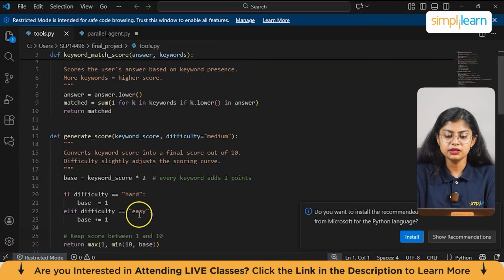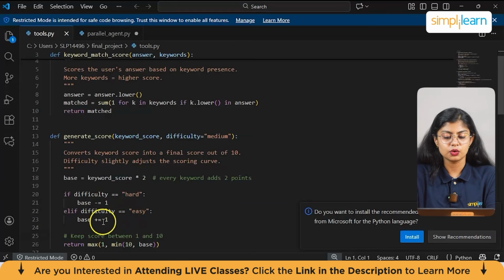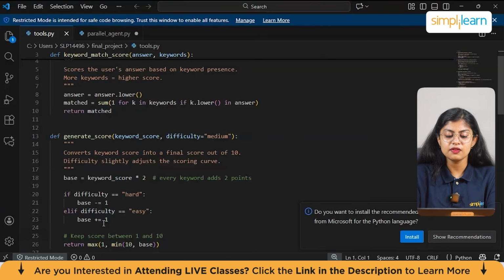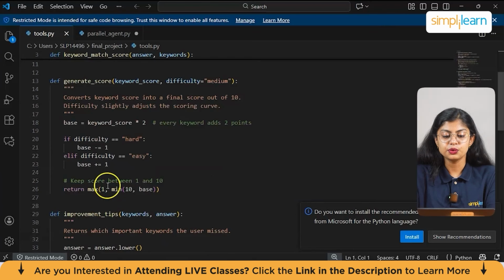And if difficulty is equal to hard, base -= 1, and else if difficulty is equal to easy, base += 1. So if the interview difficulty is hard, we reduce the score slightly. If the difficulty is easy, we give a small bonus. Now to keep the score between 1 and 10, we have return max(1, min(10, base)).